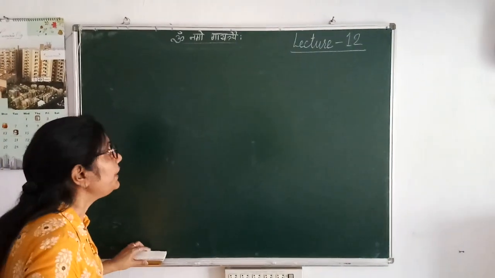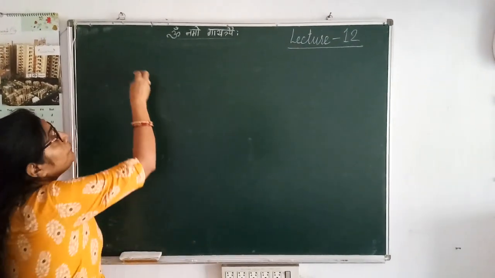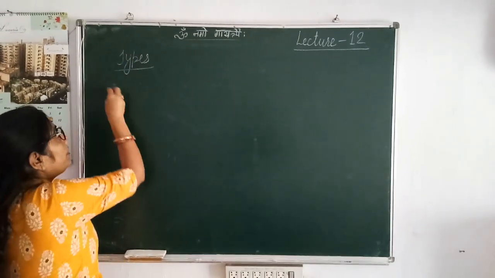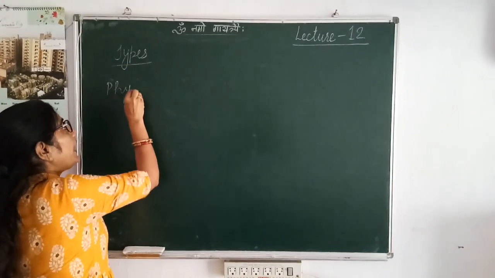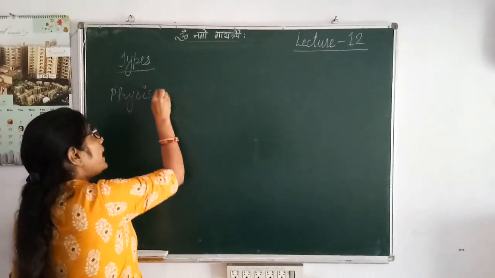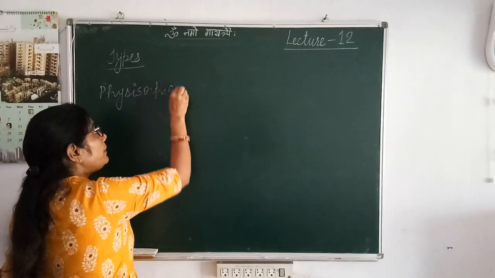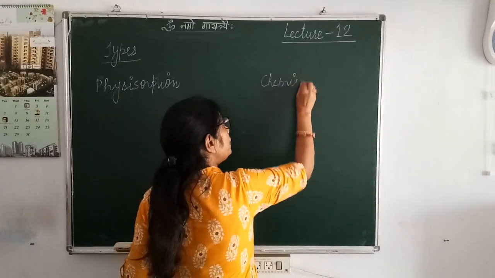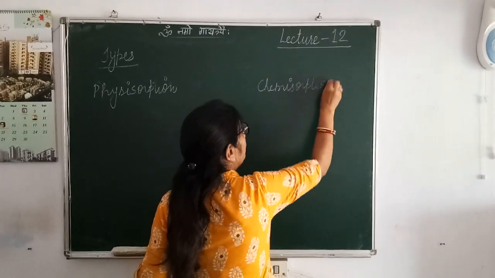Now, after these introductory points, we would discuss the types of adsorption. There are two important types. One is physical adsorption, also known as physisorption, and the second one is chemical adsorption, also known as chemisorption.